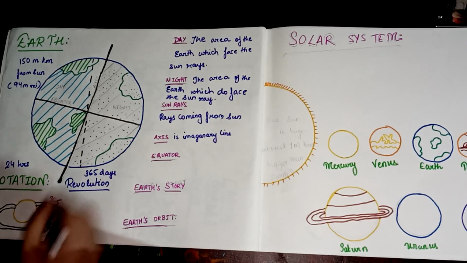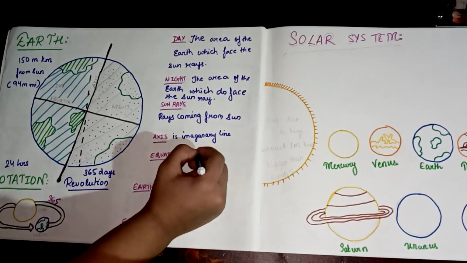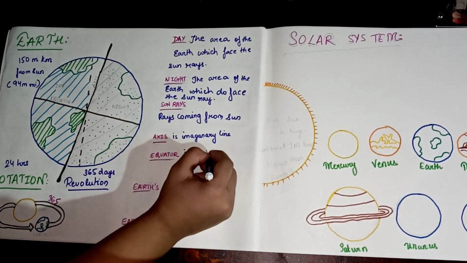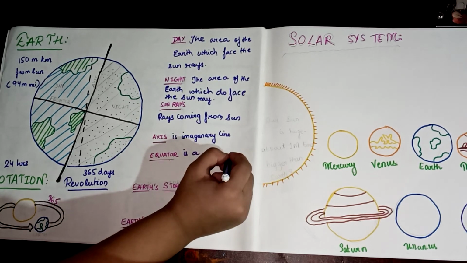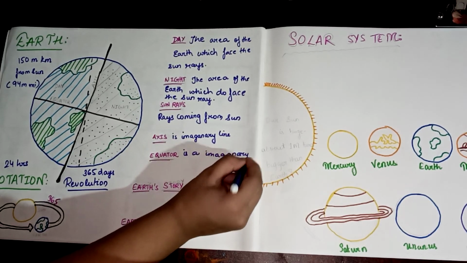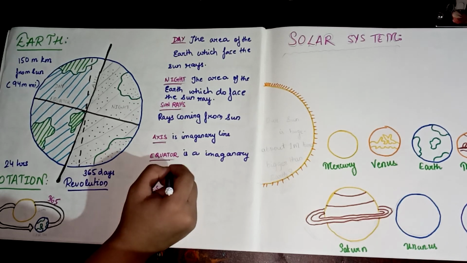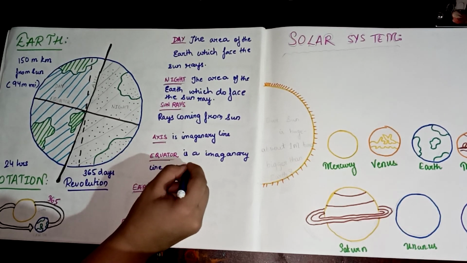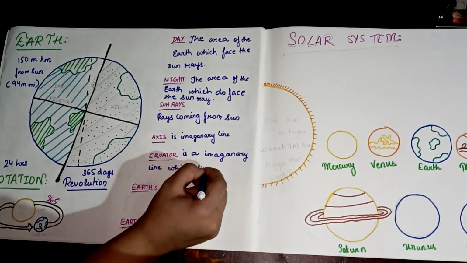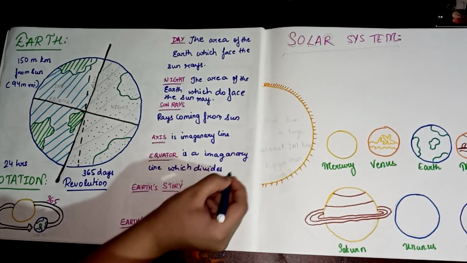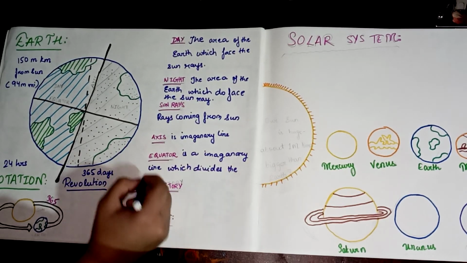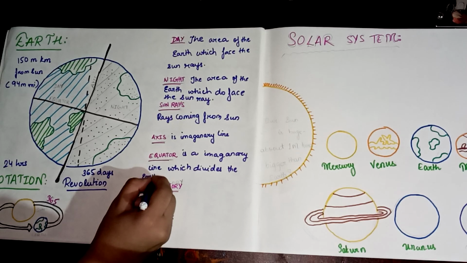So the equator is an imaginary line which divides the Earth into two.